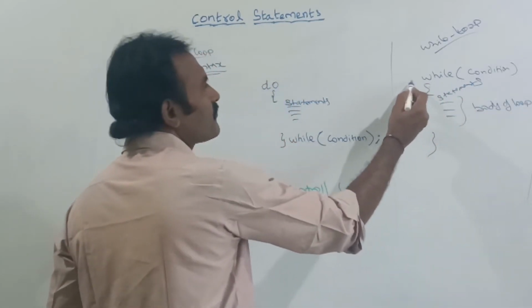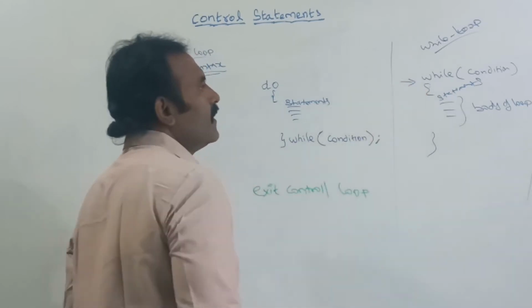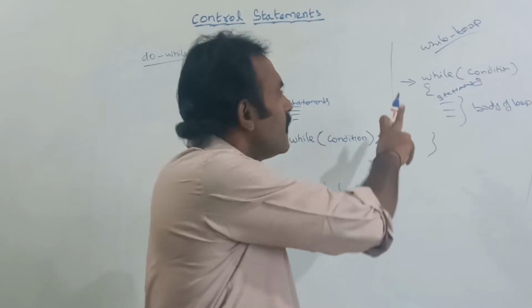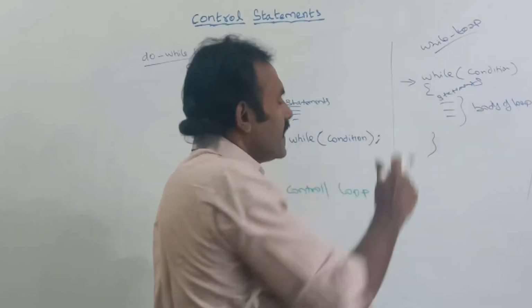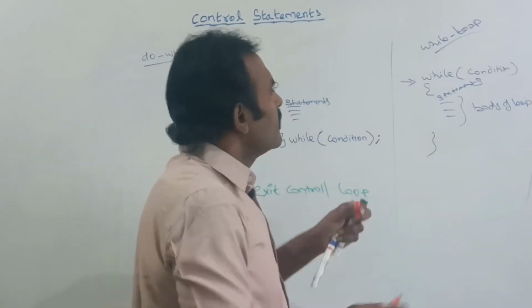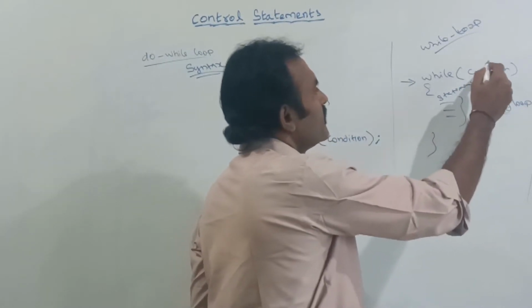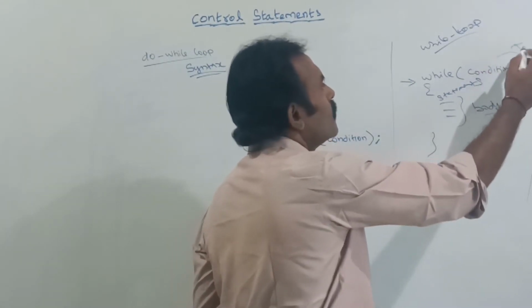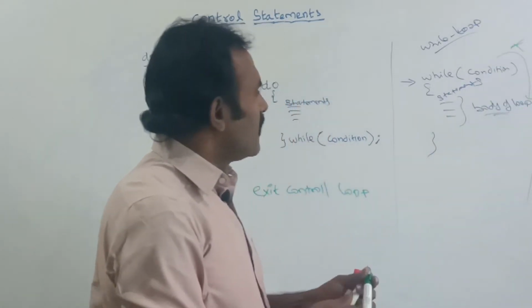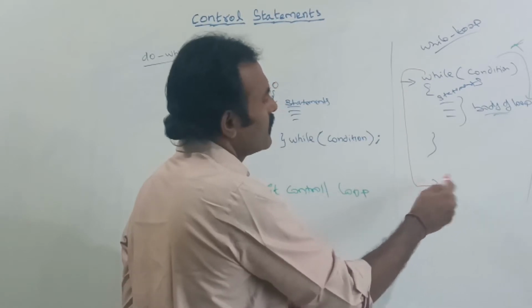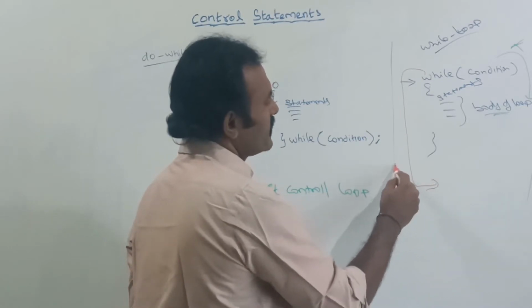Here, when executing the loop, at the starting point it will check. If the condition is true, the controller will go inside the body of the loop. Suppose if it is false, it will come outside of the loop.